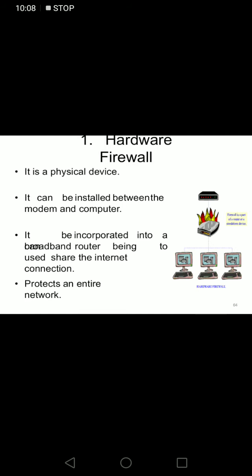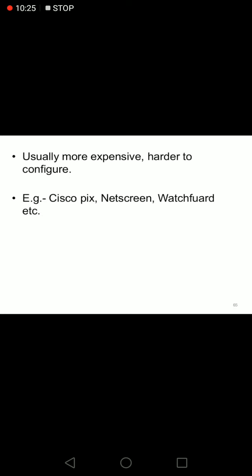If it is a hardware firewall, it is a physical device. It can be installed between your modem and computer, or it is incorporated into a broadband router used to share the internet connection, which protects the entire network. Usually, compared to a software firewall, it is more expensive and harder to configure. Examples are Cisco PIX, NetScreen, WatchGuard, etc.